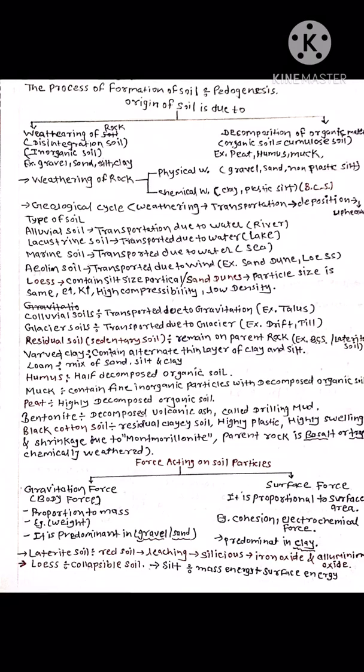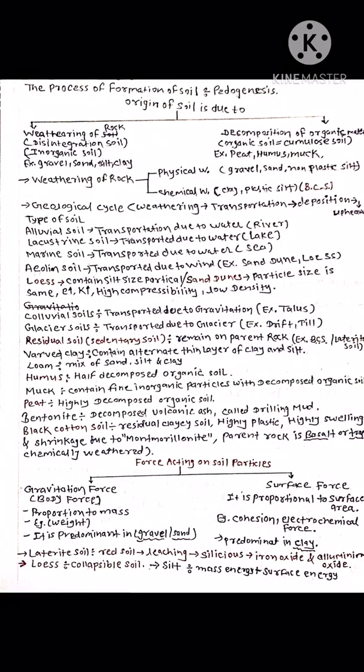Humus is a half decomposed organic soil, and muck contains fine inorganic soil and decomposed organic soil. Peat is a highly decomposed organic soil, and organic soils are also useful for the growth of plants. Bentonite soil is formed due to volcanic ash, found near volcanoes, and is used for drilling purposes. That kind of soil is called bentonite slurry.